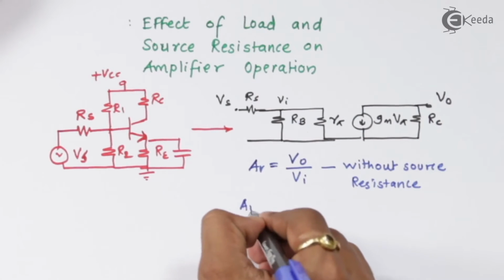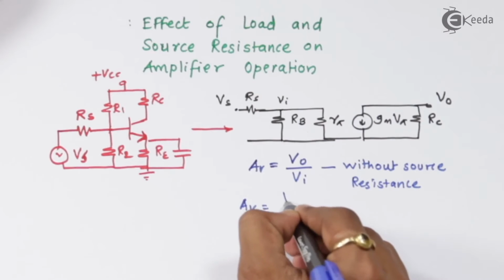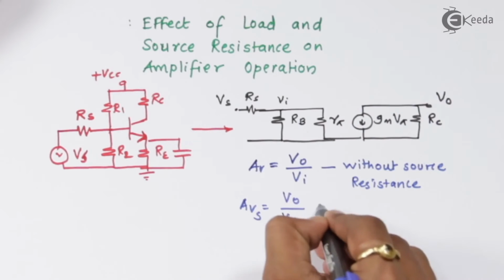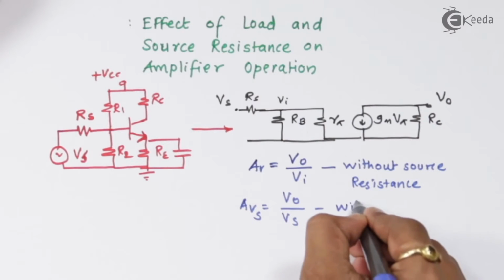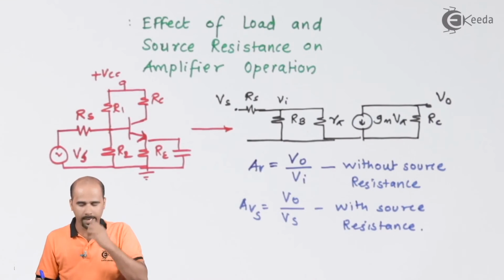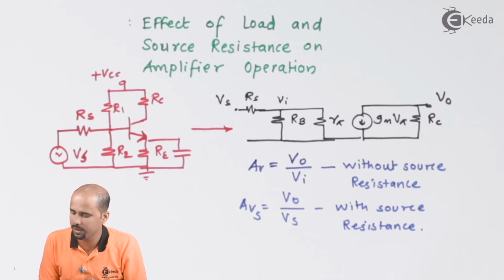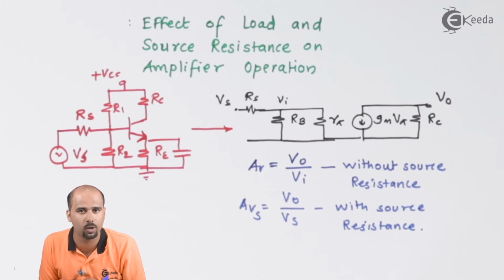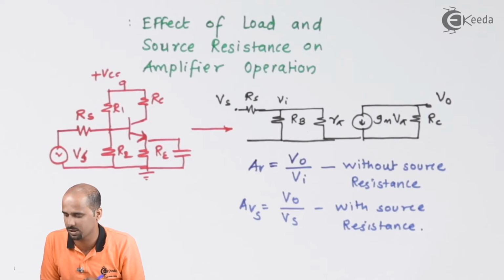I know that AVS is VO divided by VS, and that is with source resistance. Now the question arises, can I get the value of Vi divided by VS so that I can find directly the value of VO divided by VS by just multiplying VO divided by Vi and Vi divided by VS? Vi will get cancelled.